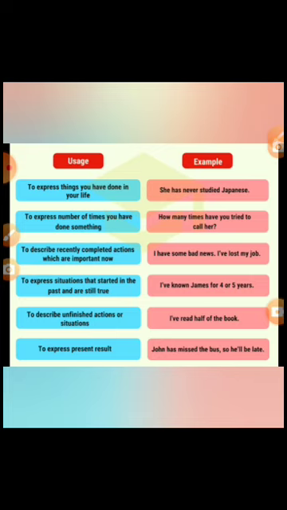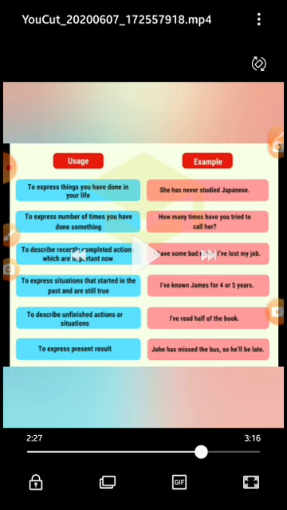To express situations that started in the past and are still true. I have known James for 4 or 5 years. Next use is to describe unfinished actions or situations. Example, I have read half of the book. To express present result, John has missed the bus, so he will be late. These all are the rules of present perfect tense with their uses.